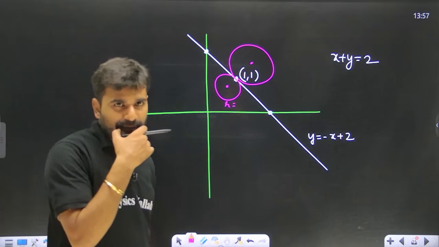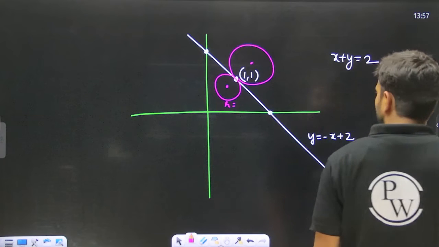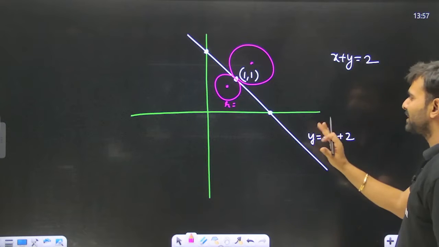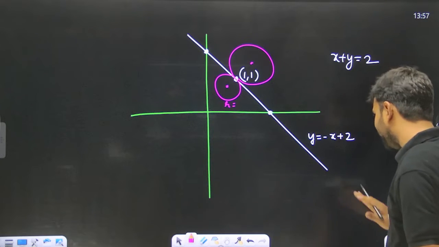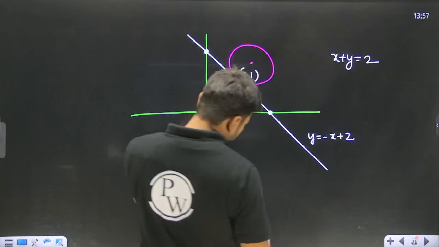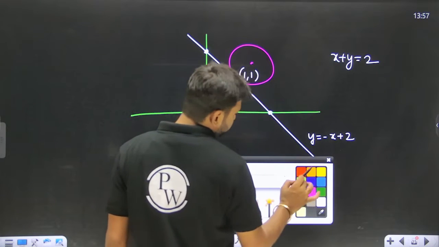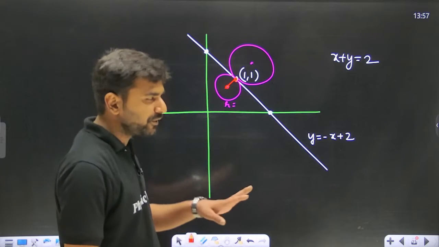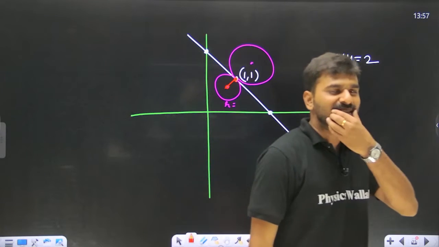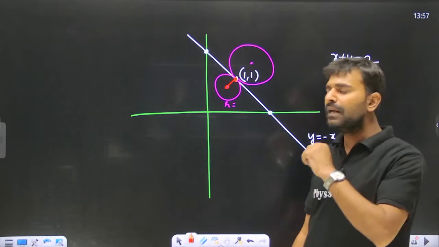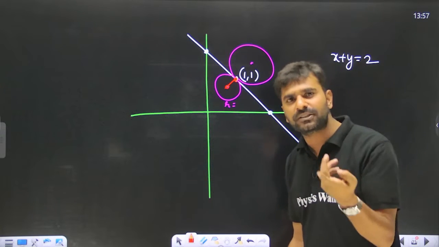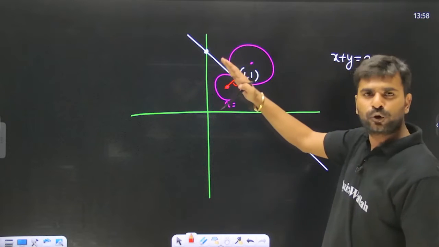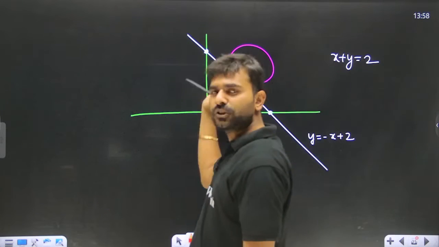Now understand one thing over here, that the slope of this line is minus 1. This means that if you join this point with the center of the circle, the slope of that line will be equal to 1. Because if you have studied normals and tangents, I hope you know that normals and tangents are perpendicular to each other. In the case of circles, the normal always passes through the center of the circle, yes or no? So if the slope of this line is minus 1, then the slope of this normal has to be 1.